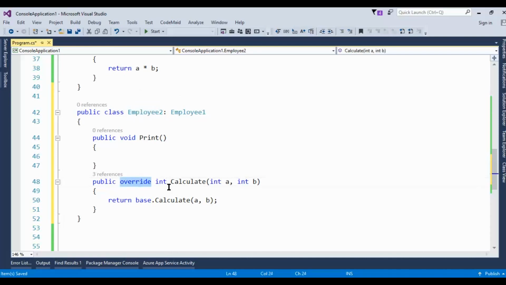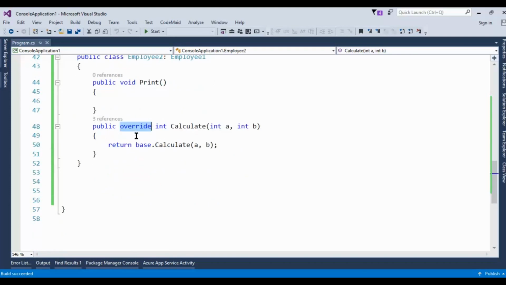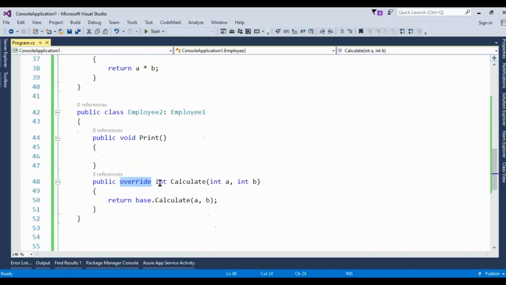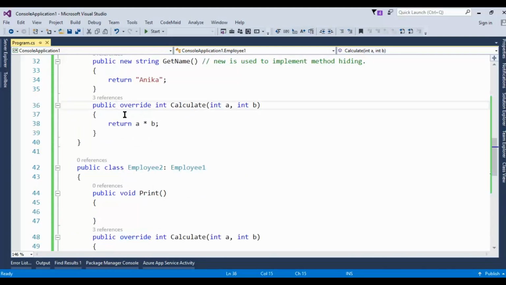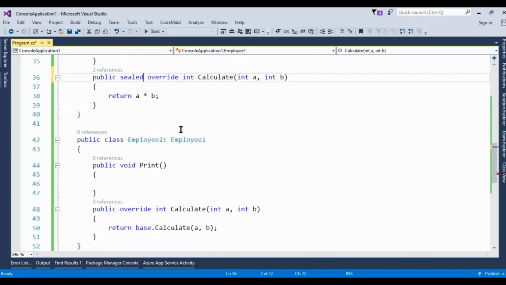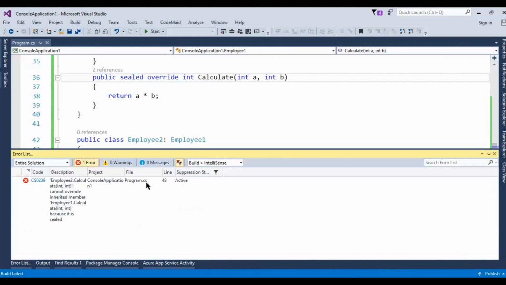The answer is yes. If I build the application, as you can see, build succeeded, it means we can, but I don't want to allow the user to use the override keyword. So in this case, we can use the sealed keyword. And if I build the application, I'll get the error.